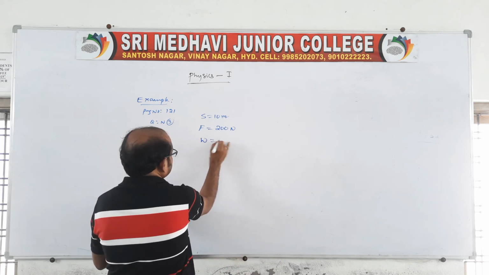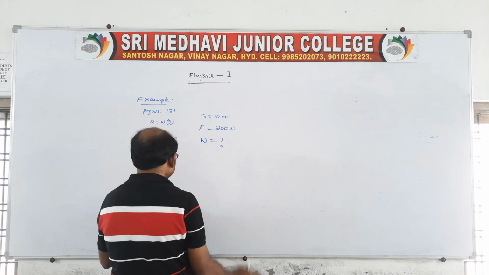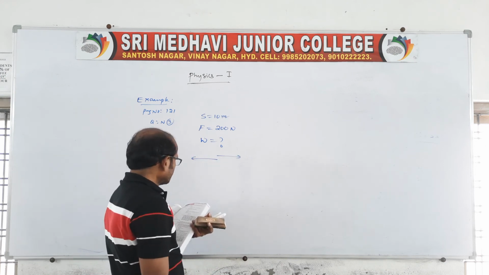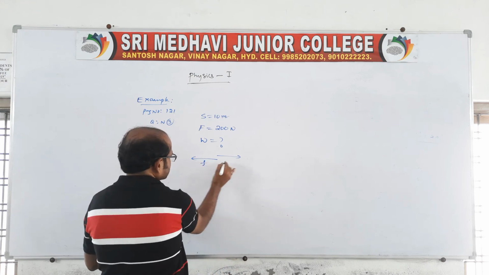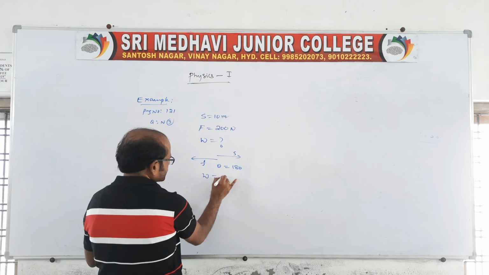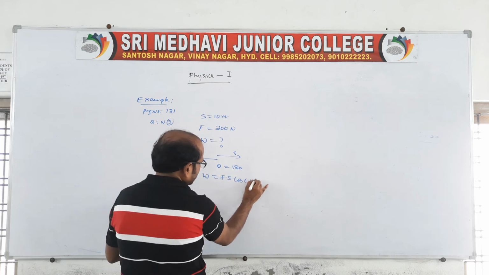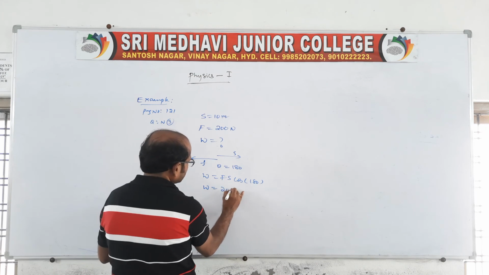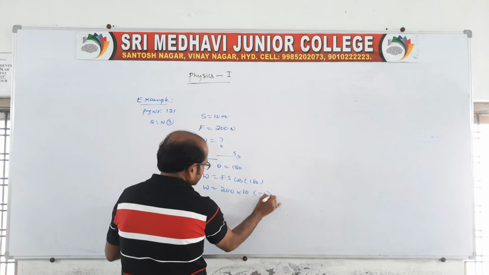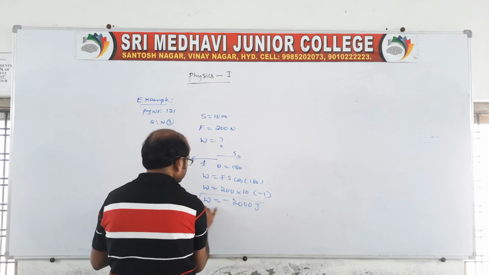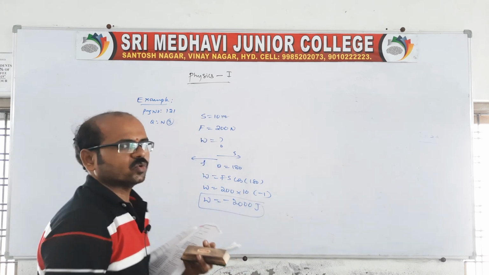Both are acting in opposite directions, the frictional force and the displacement, so we get negative work done. So W = Fs cos 180, F is 200, S is 10, cos 180 is minus 1, so we get 2000 joules of negative work done by the road.